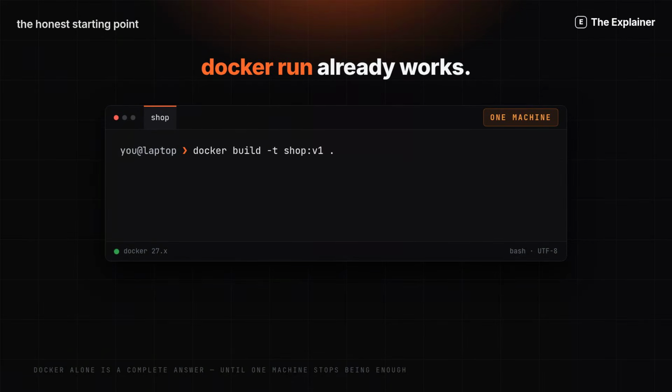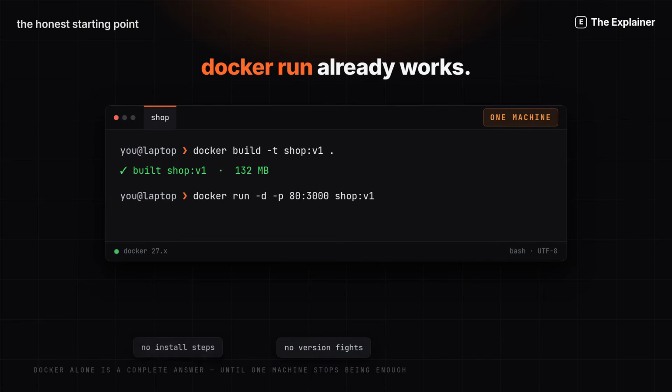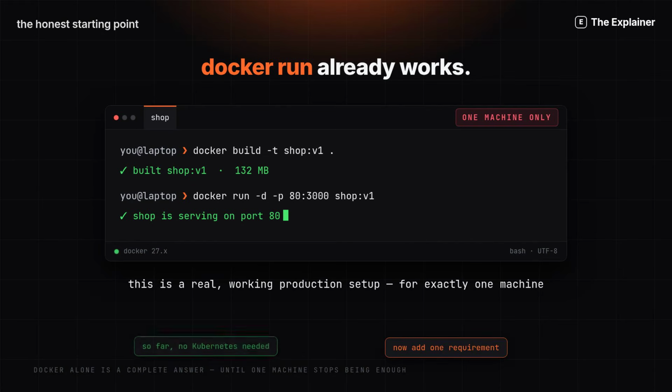Start honestly. Here is Docker doing its job. One file describes your app, one command packages it. Your code, the runtime, every library sealed into one image. One more command starts it, and the app is live on port 80. That is a real setup. It works. No cluster, no Kubernetes, nothing missing for one machine.